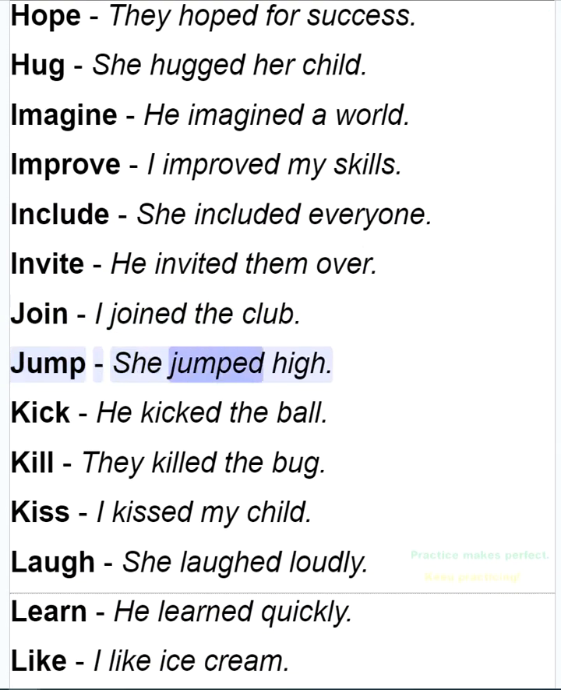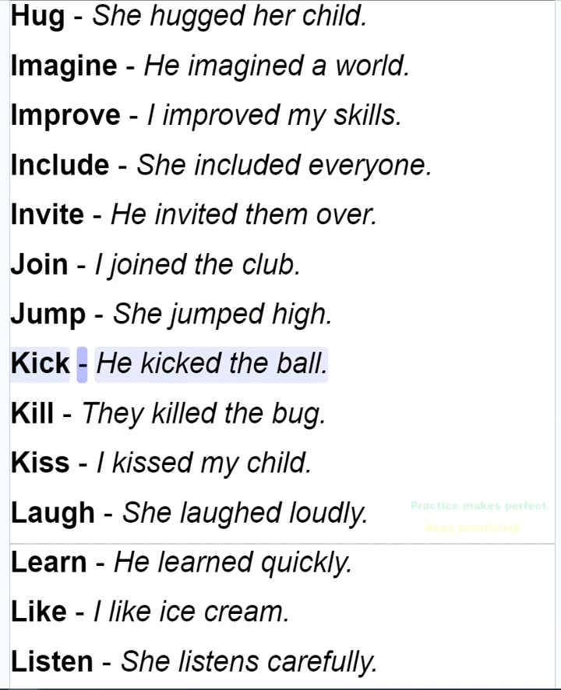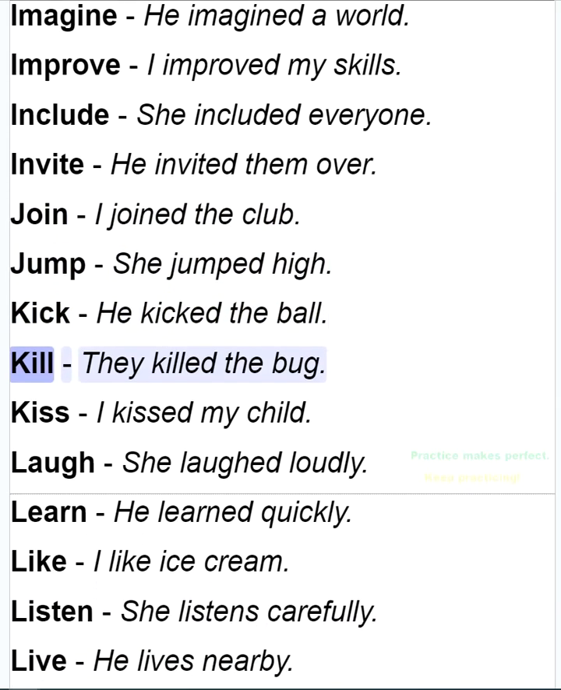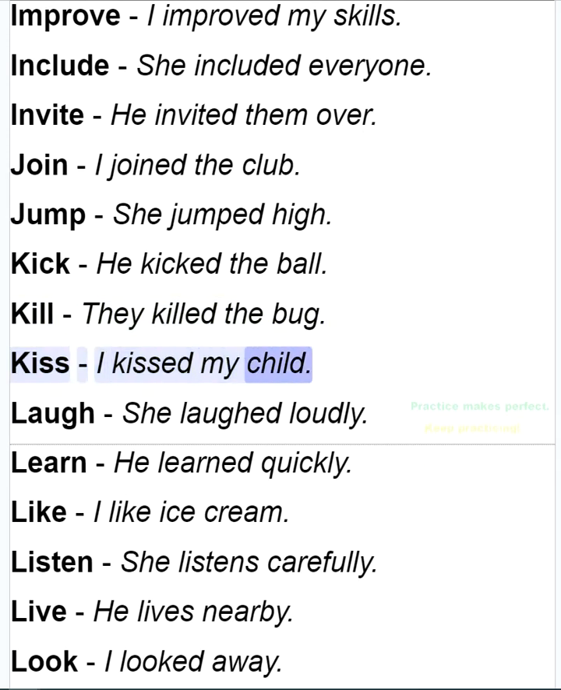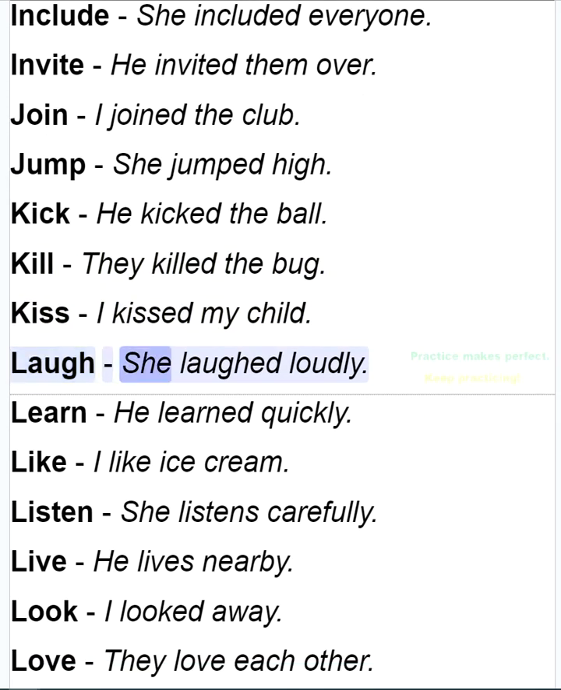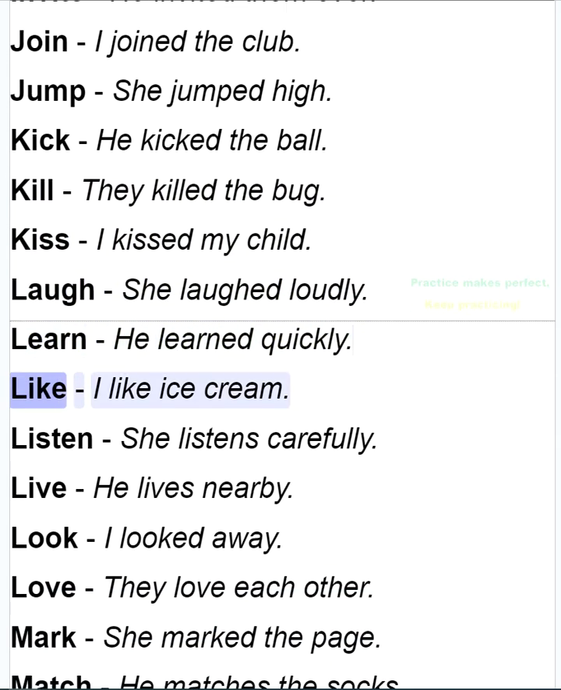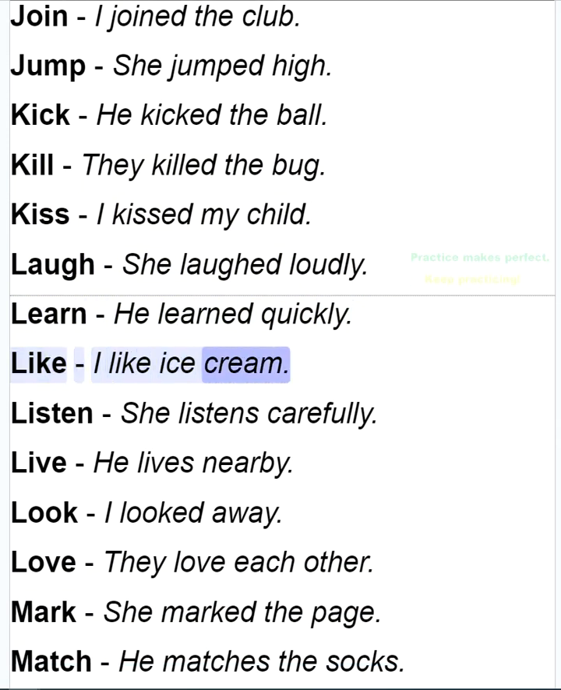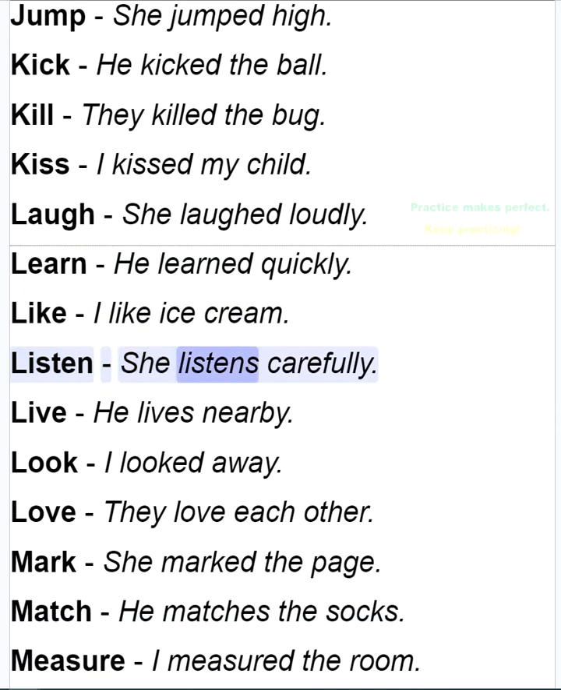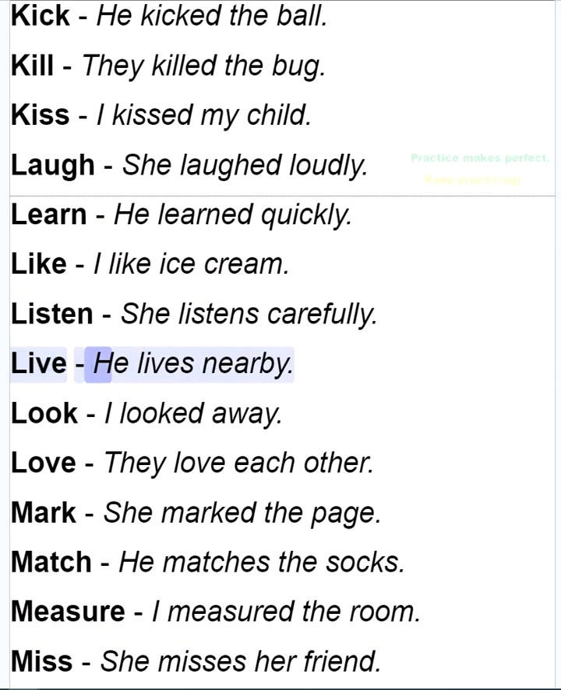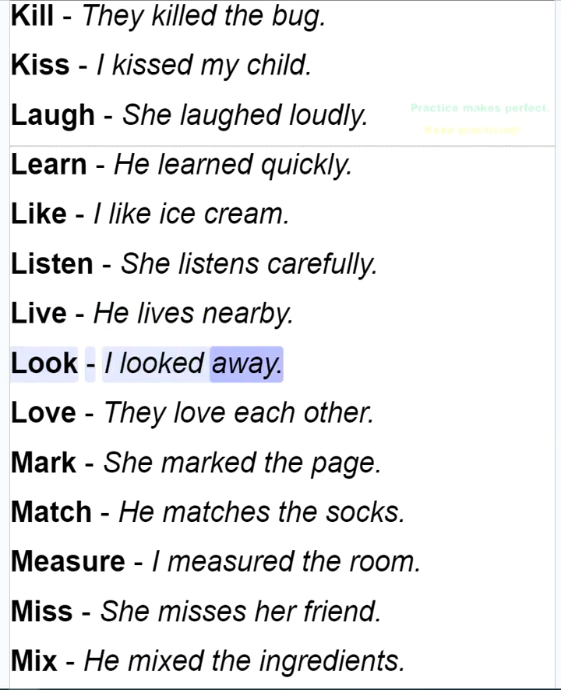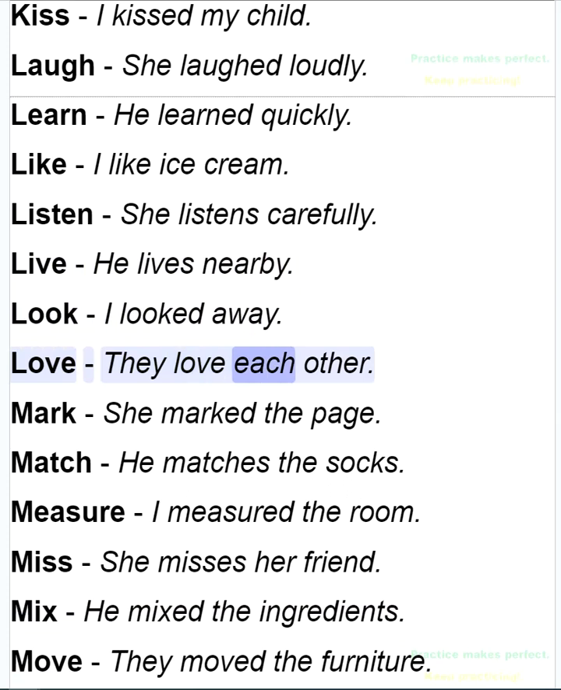Jump, she jumped high. Kick, he kicked the ball. Kill, they killed the bug. Kiss, I kissed my child. Laugh, she laughed loudly. Learn, he learned quickly. Like, I like ice cream. Listen, she listens carefully. Live, he lives nearby. Look, I looked away. Love, they love each other.